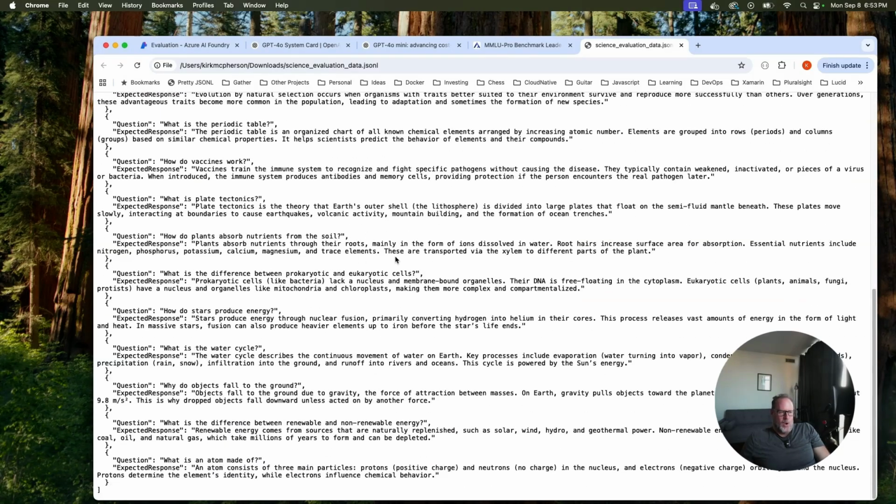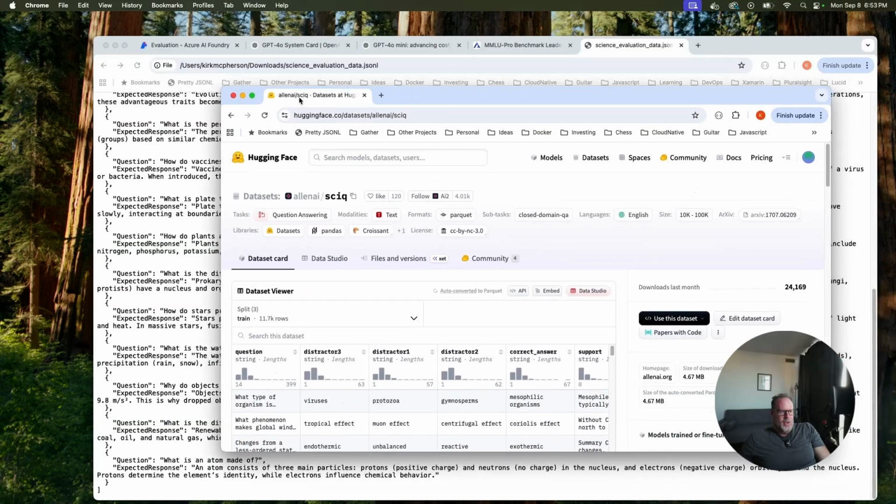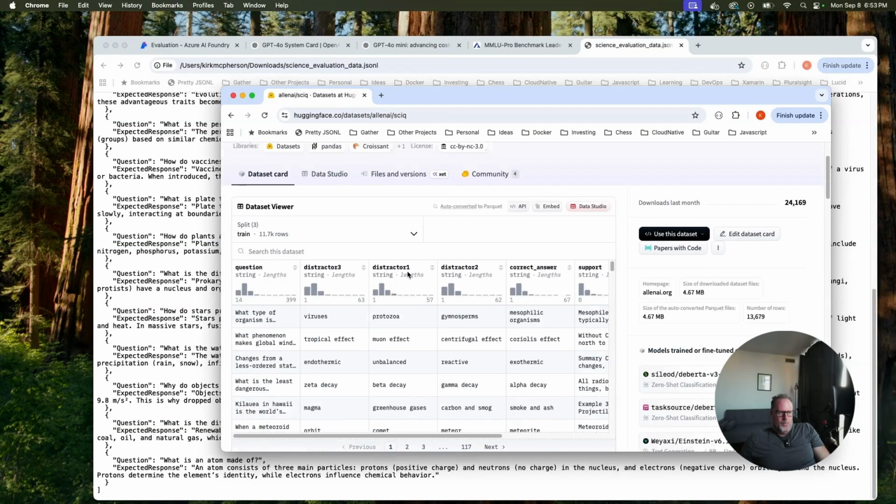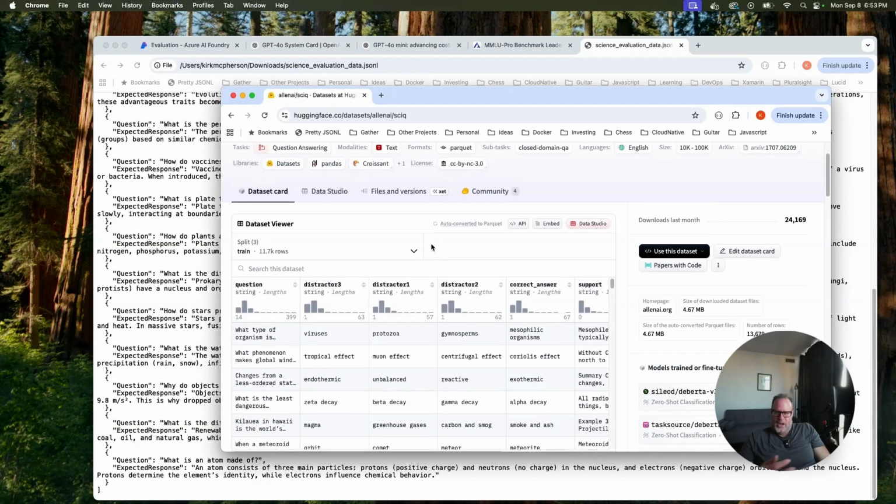These are some basic science questions. I should also mention there are other data sets out there in the world for science. For instance, if you go to Hugging Face, here's another page. This is the SciQ data set, which is actually a benchmark itself, and the benchmark has used this data set to evaluate models.